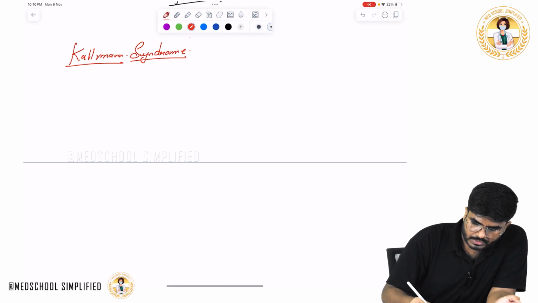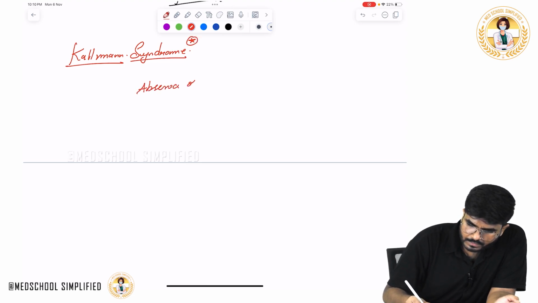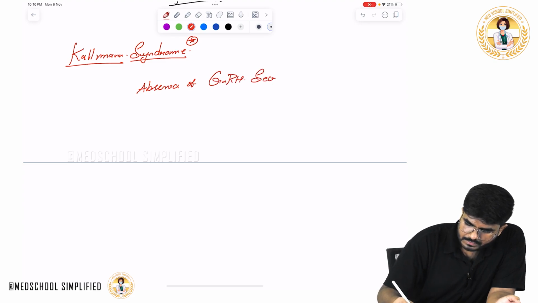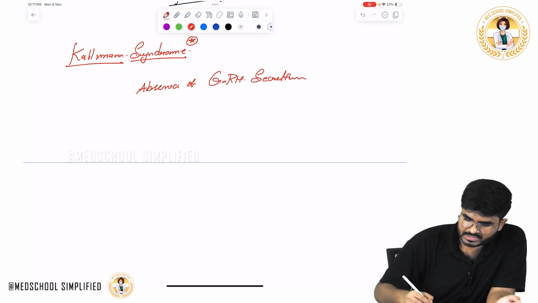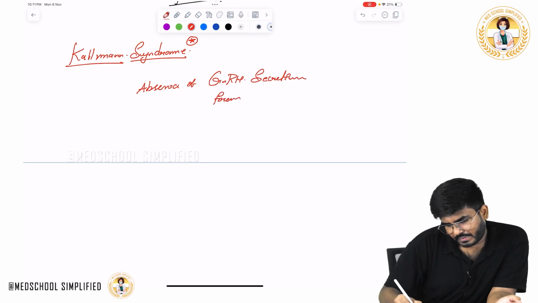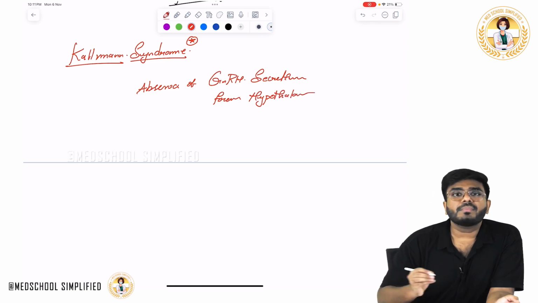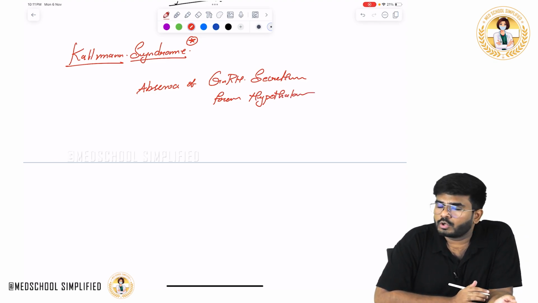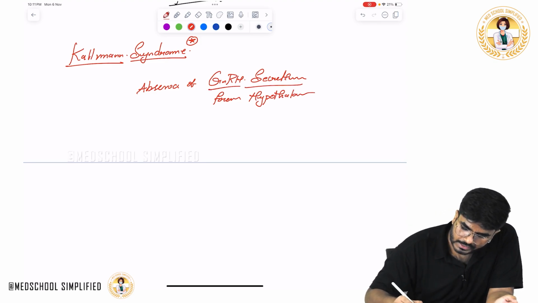So what is this Kallmann syndrome? Kallmann syndrome is absence of GnRH secretion. Absence of GnRH secretion from the hypothalamus. So from the hypothalamus, the GnRH is not being secreted. No release of GnRH. So why? The GnRH is not getting released.